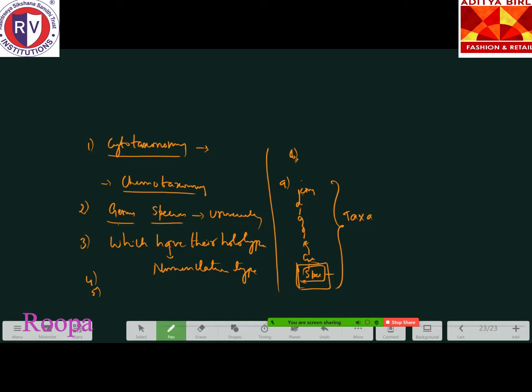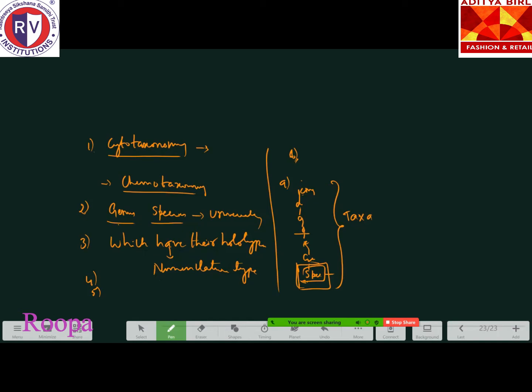Taxon. Any doubt? Anyone? Have you all understood? Yes, ma'am. So for the 9th one, the second option is correct. Any taxonomic group such as phylum, any group you can take. It may be the phylum, the species, or the family. Anything you can take.